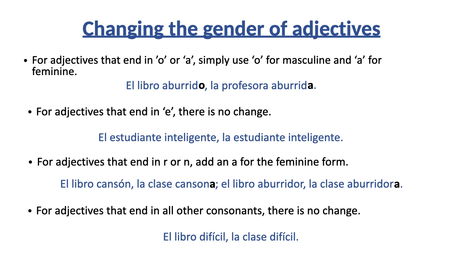Adjectives that end in O in your vocab list, change them for an A for the feminine. Adjectives that end in E, there is no change. Adjectives that end in N, add an A. Adjectives that end in R, add an A. Adjectives that end in any other consonant, no change. Those are the rules for changing the gender of adjectives from masculine to feminine in Spanish.